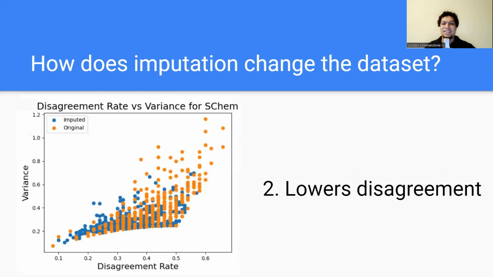We also find that imputation lowers disagreement in the data set. So here we have an example for the social chemistry data set, and we see that the disagreement rate and variance are both lowered when we impute the data and try to make predictions as to what people will label the data. In short, this means that the models that we're using tend to think that people agree more than they actually do in reality.